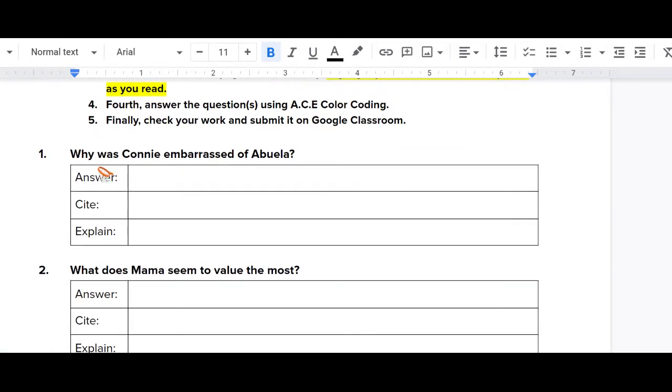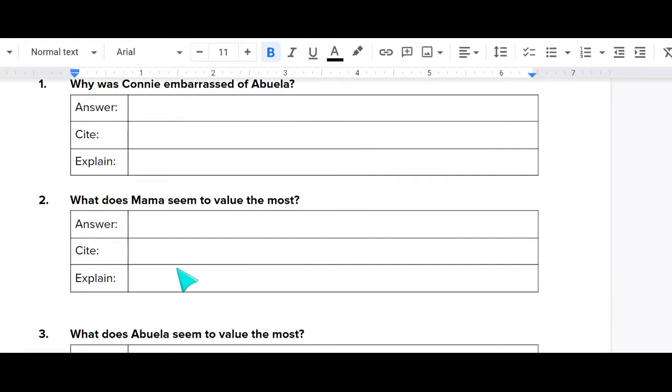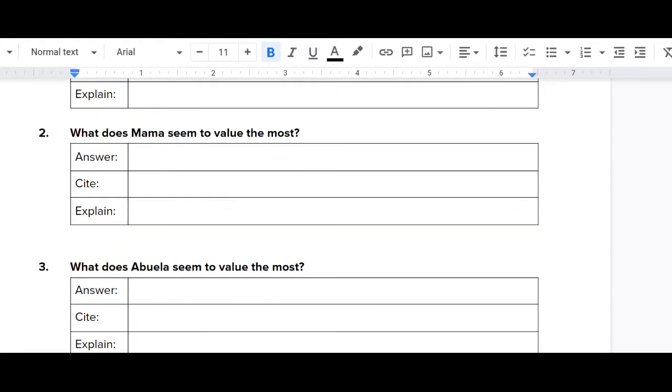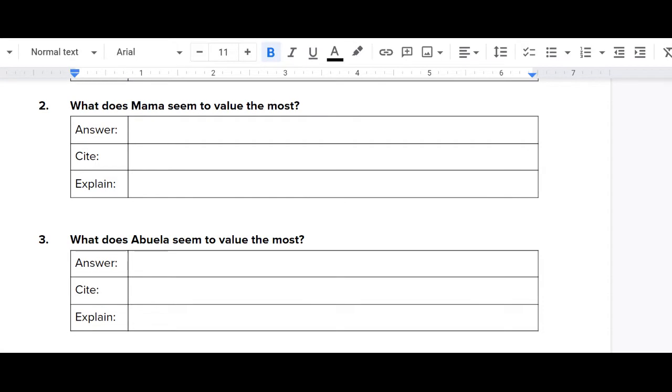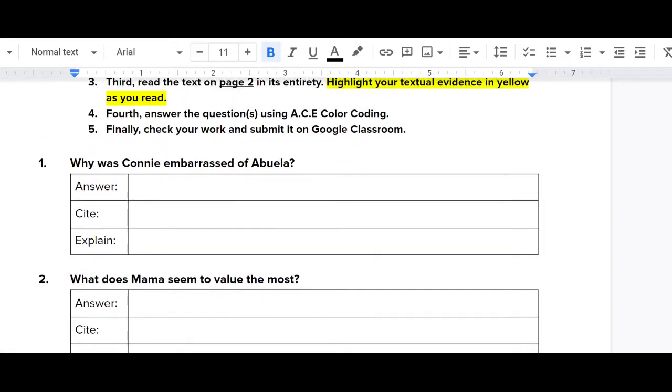Our first question is, why was Connie embarrassed of Abuela? Our next question, what does Mama seem to value the most? And our third question, what does Abuela seem to value the most?